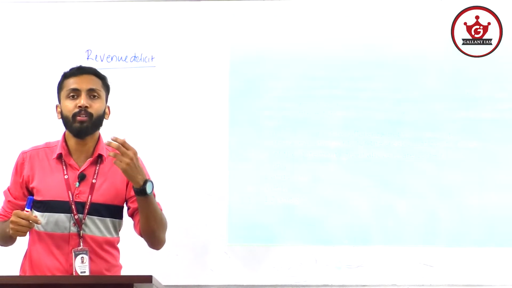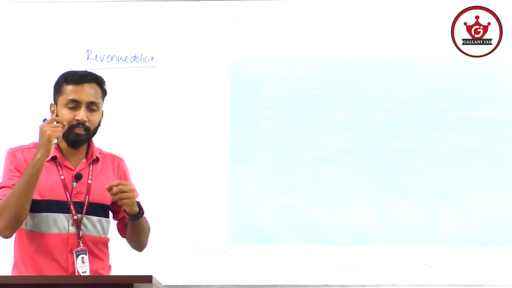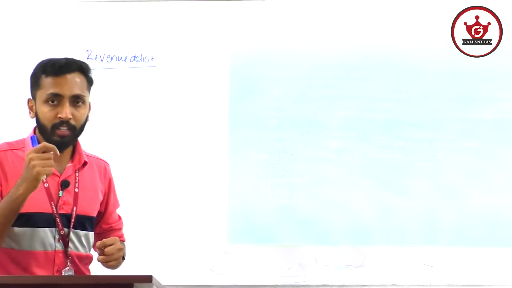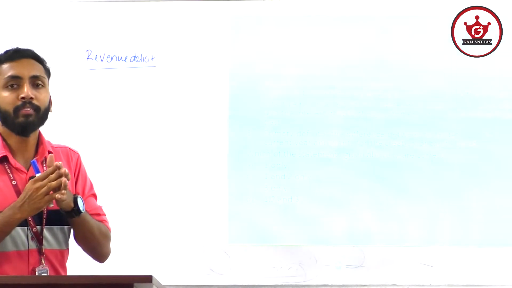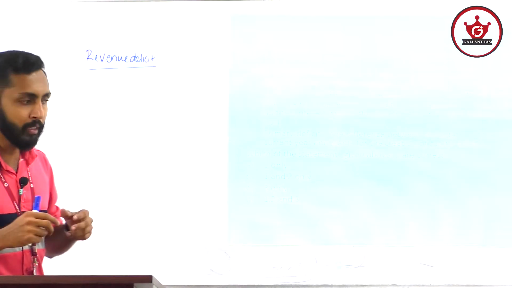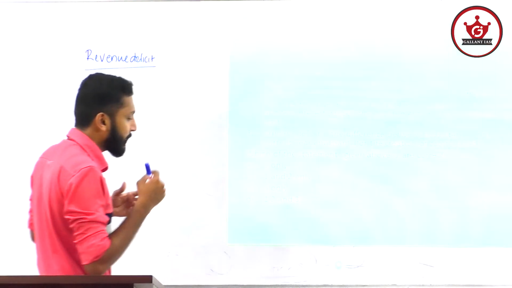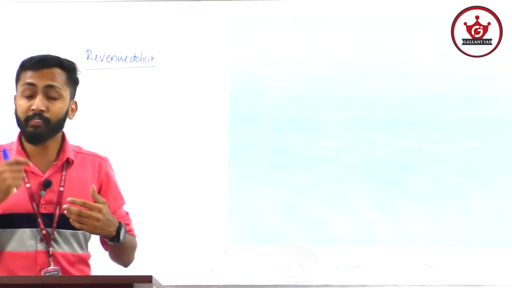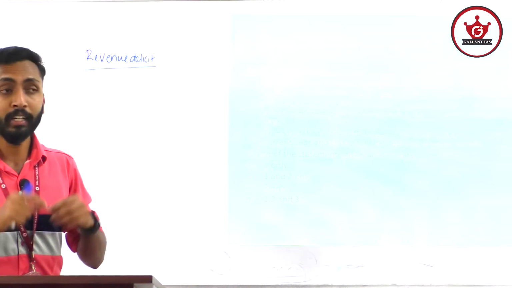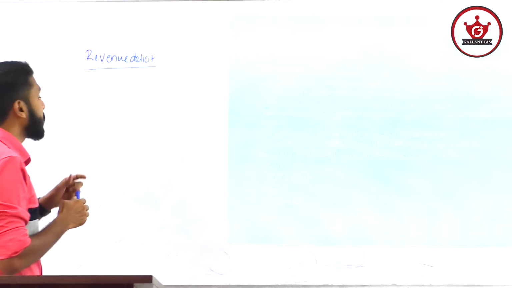What is revenue deficit? It is the excess of revenue expenditure over revenue receipts of a government. That means the government could not meet day-to-day operations with its revenue receipts. That is what revenue deficit is.